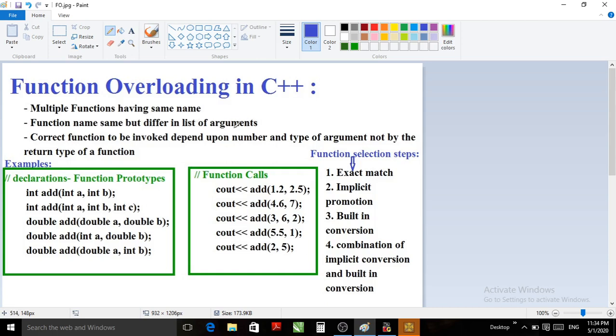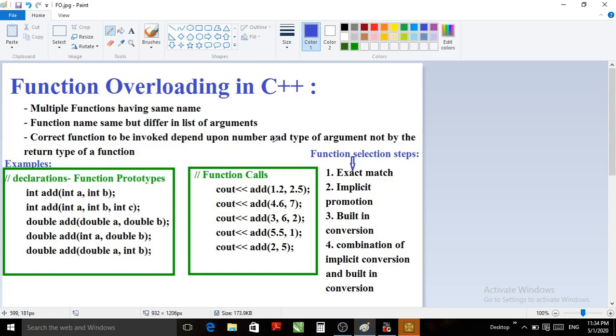That means for every function, even though the function name is the same, either the total number of arguments should be different, or the types of arguments should be different, or they must differ in both the total number of arguments as well as the types of arguments. At the time of function call, the correct function will get invoked depending upon the number and the types of arguments.